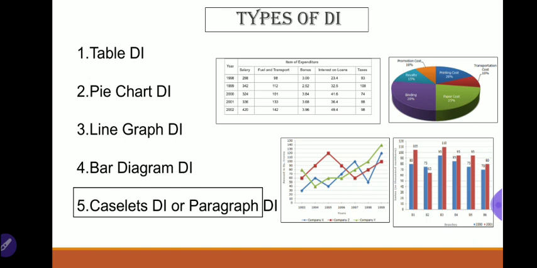And thirdly, you can directly calculate the values from the given sentences in the paragraph DI and then solve the questions. So by these three ways you can solve the Casslet DI or paragraph DI: by Venn diagrams, by preparing a table, or by solving the values given in the paragraph and then solving the questions.